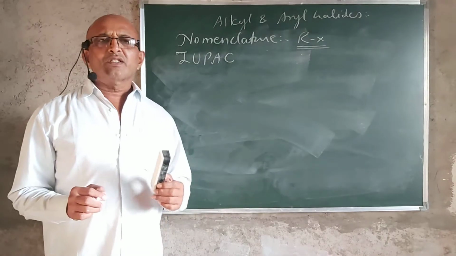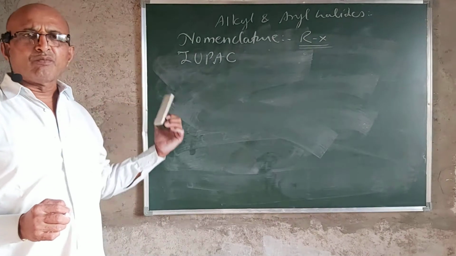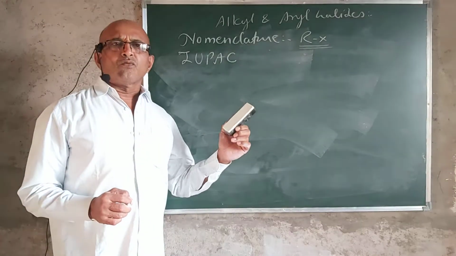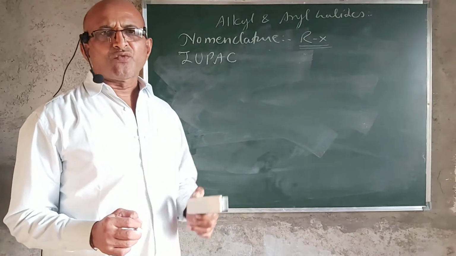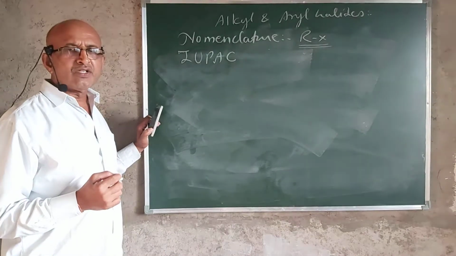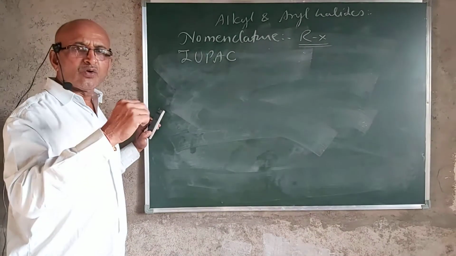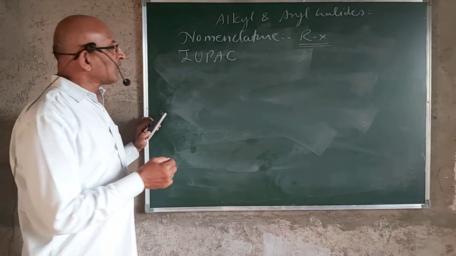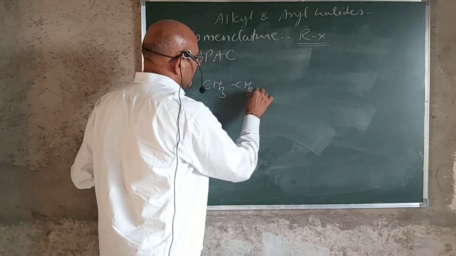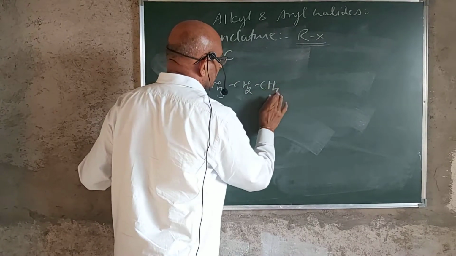And so what are the simple norms that we have studied right from 11th standard till today? First of all, select the straight longest chain of carbon atoms to which the halogen atom is attached. Then count the number of carbon atoms involved in that straight longest chain.